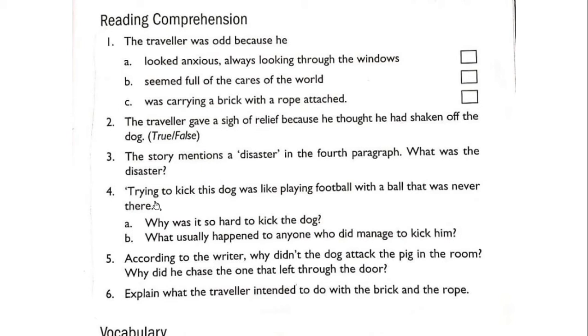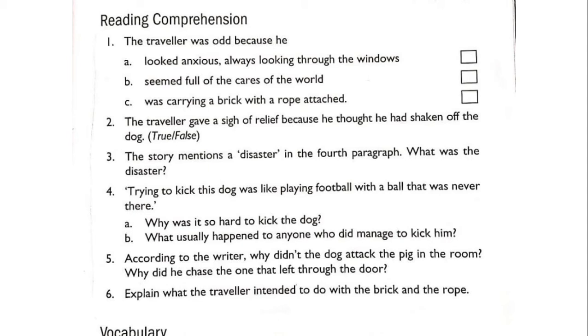Now fourth question. Trying to kick this dog was like playing football with a ball that was never there. This is the line you can see in the chapter. Why was it so hard to kick the dog? Because the dog was very active. The dog was not sitting at one place, not even for a single second. The dog was continuously moving round and round in the restaurant. So that is why it was very hard to kick the dog.